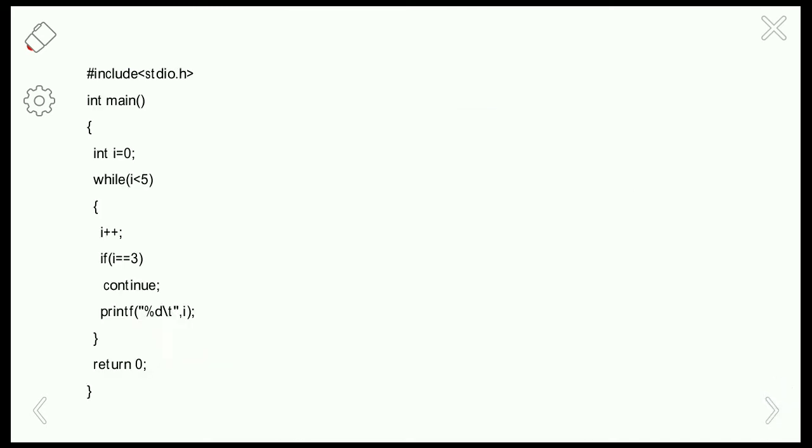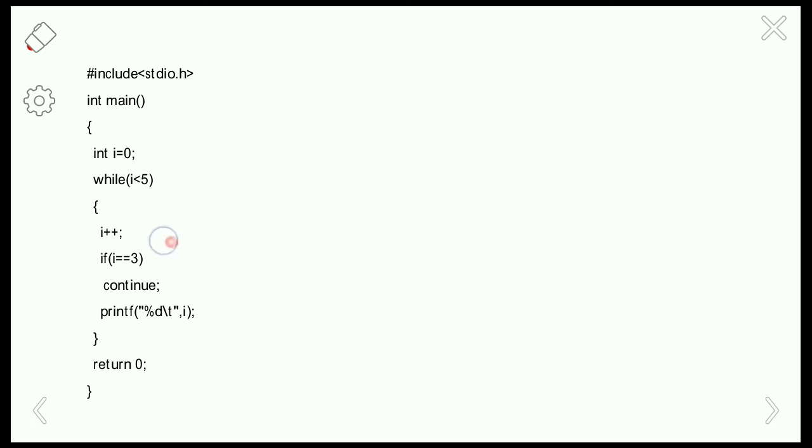Now let us see the execution of a program using the continue statement. Here header files are included and the program will start here. The value of i is initialized to 0, and while i is less than 5, we increment the i value, and if the i value is equal to 3, then continue. That means whenever the i value is equal to 3, don't print that value. It will go to the starting of the while loop.